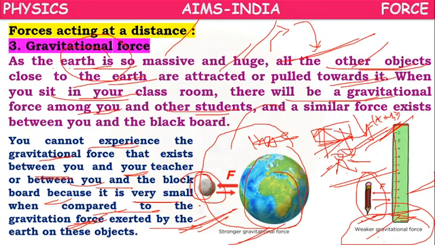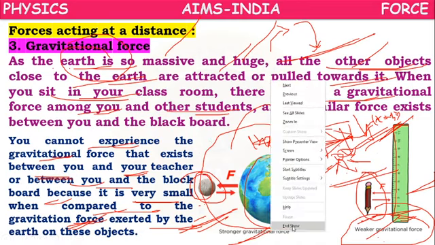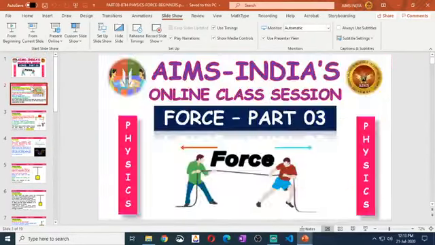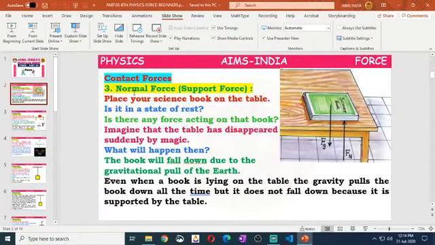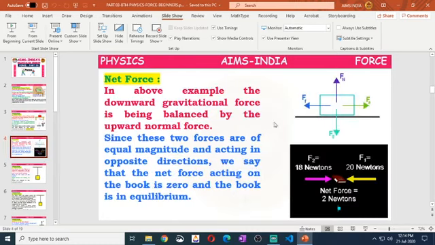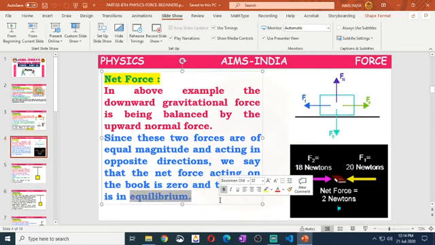So this is about gravitational force, children. What have we learned today? We have learnt about contact forces. Normal force is the force exerted by the surface of contact in the perpendicular direction, opposite to weight. Weight acts downwards, and normal force acts upwards. Both are equal in magnitude but opposite in direction. So the net force is 0. As the net force is 0, we can say they are in equilibrium.